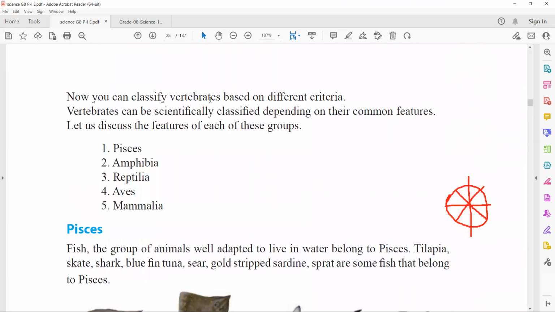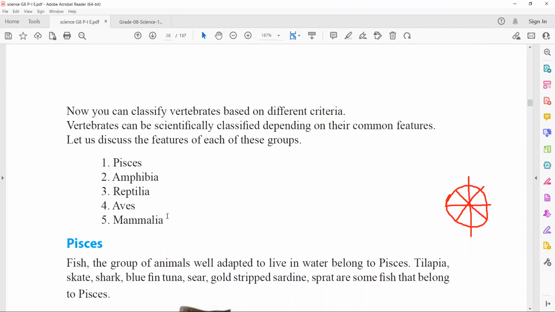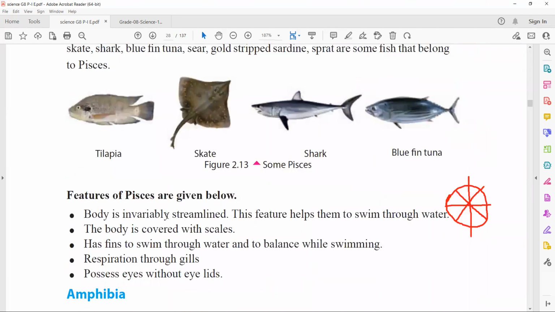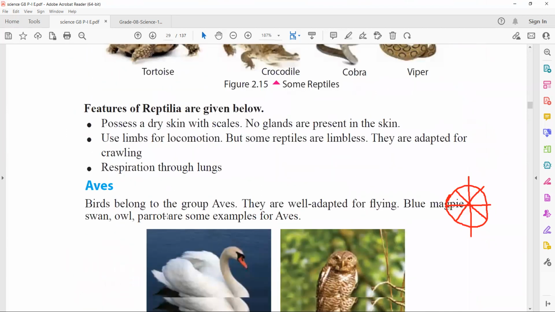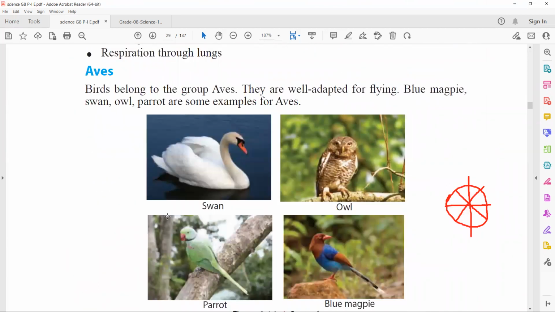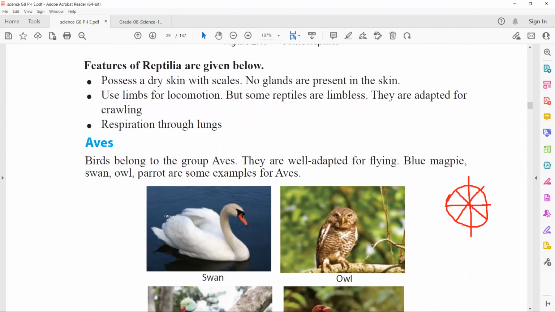Under vertebrates, we have 5 groups: Pisces, Amphibia, Reptilia, Aves, Mammalia. From the question, you have to understand you need to know the examples for each group and the special features of those groups, right? You have to go through the book again and again because nobody can predict in which chapter or point they will ask you the question.